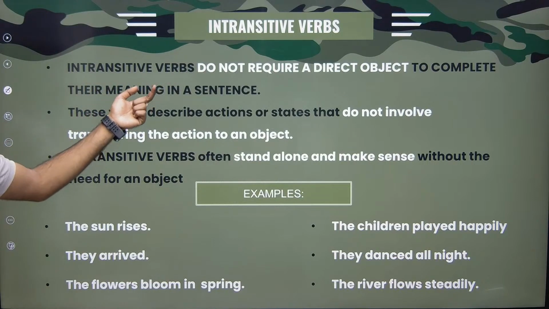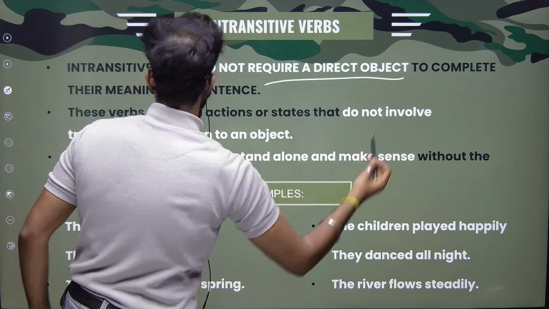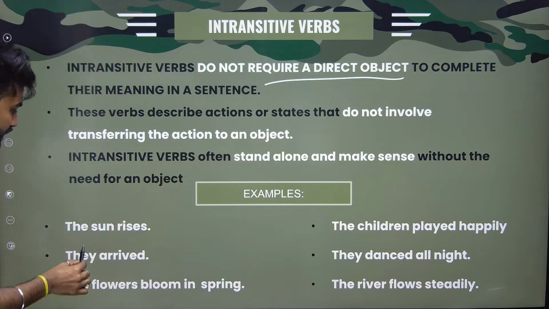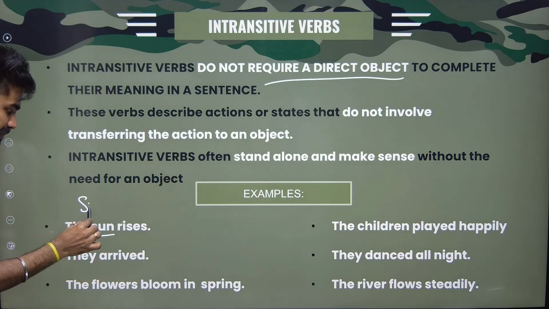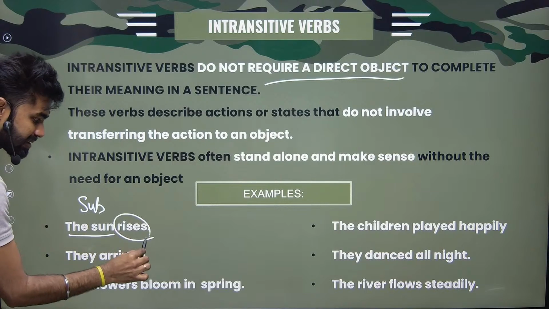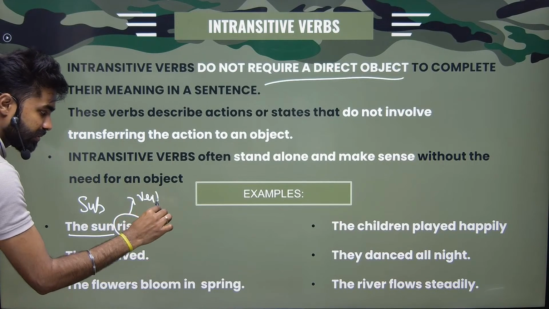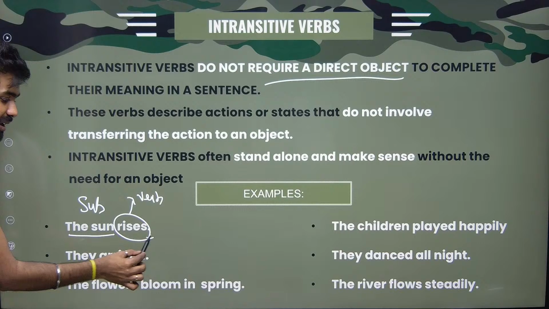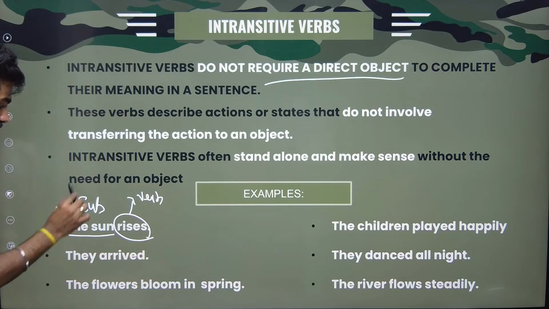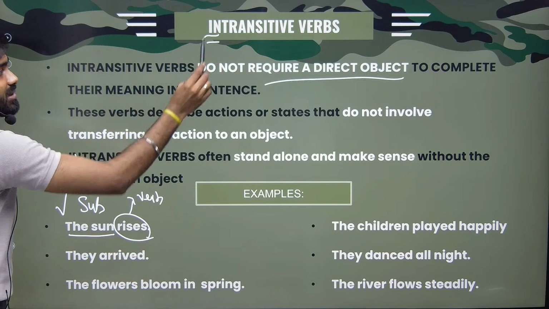As I told you earlier, they do not require a direct object to complete their meaning. For example, the sun, subject, rises is my verb. Rises, action, right? The sun rises, but there is no object, so I can call it my intransitive verb.